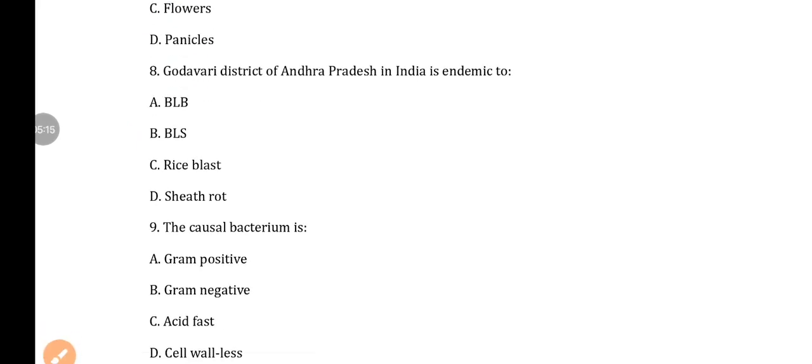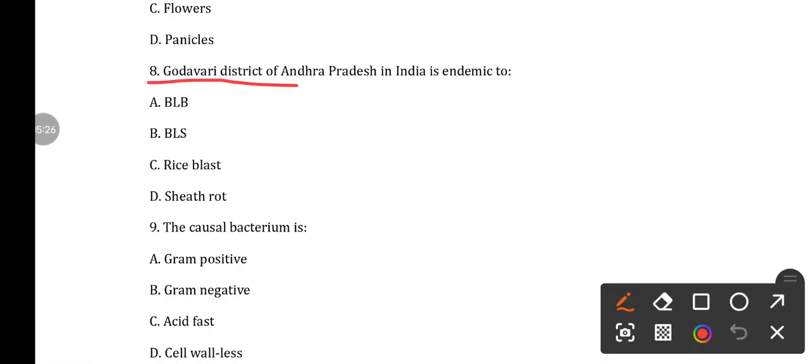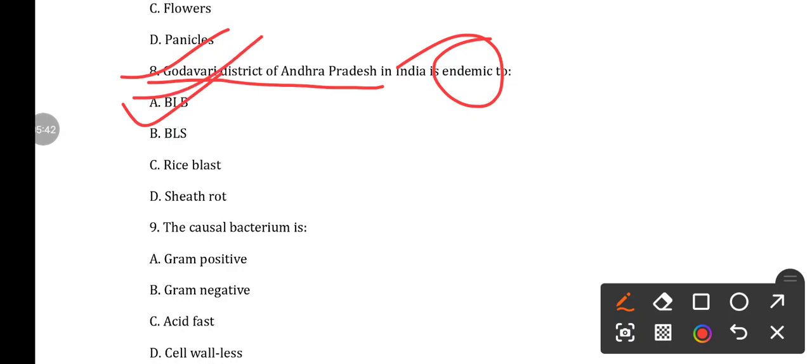Then question number 8. Godavari district of Andhra Pradesh in India is endemic to: option A BLB, option B BLS, option C rice blast, option D sheath rot. So the Godavari district of Andhra Pradesh is endemic to BLB. Endemic means this disease occurs in very high intensity in a particular, restricted area. Okay, this is in a very severe condition.